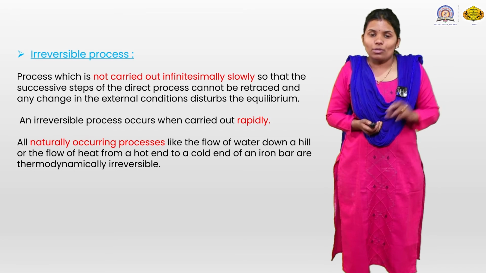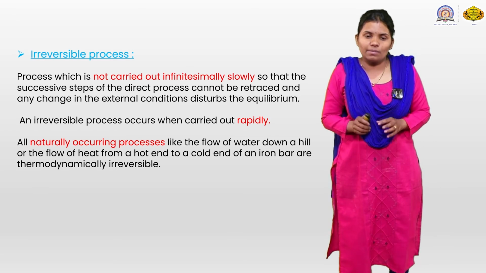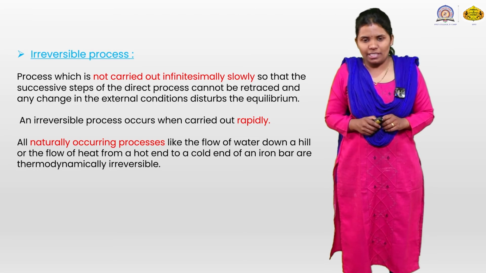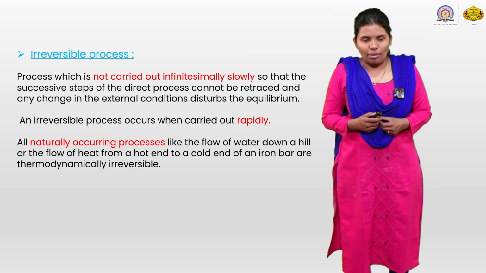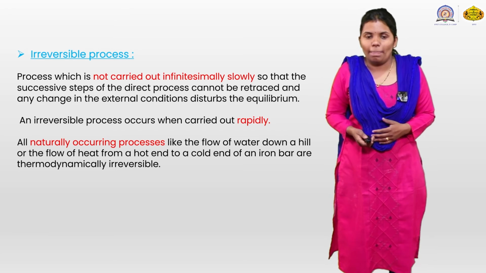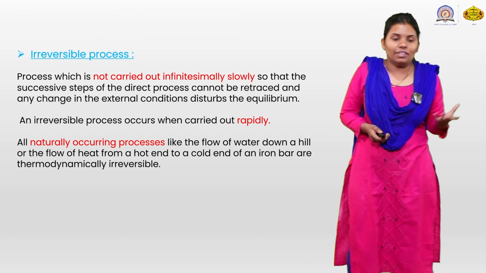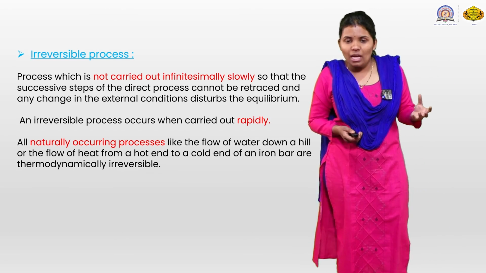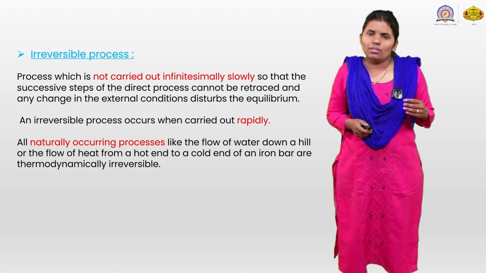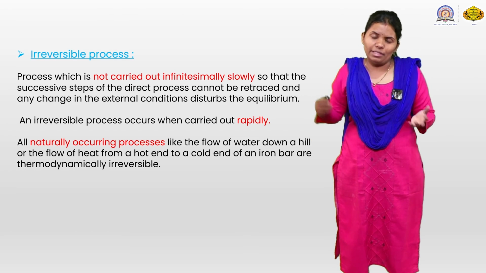Irreversible process: a process which is not carried out infinitely slowly, so that successive steps of a direct process cannot be retraced, and any change in external conditions disturbs the equilibrium. An irreversible process occurs when carried out rapidly. All naturally occurring processes, like the flow of water down a hill or the flow of heat from the hot end to the cold end of an iron bar, are thermodynamically irreversible. There are a number of irreversible processes which occur daily in nature.